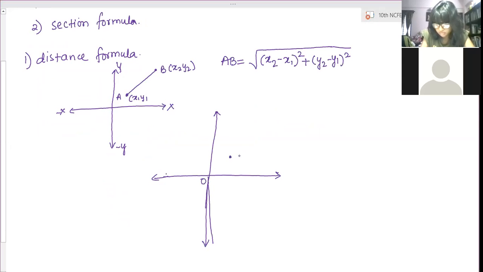This is point A, coordinates x1, y1, and this is point B, x2, y2. Okay. So now see, first listen and then do it.